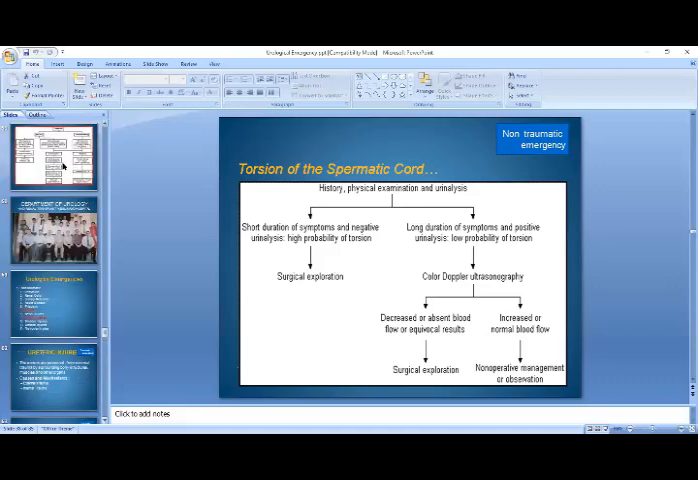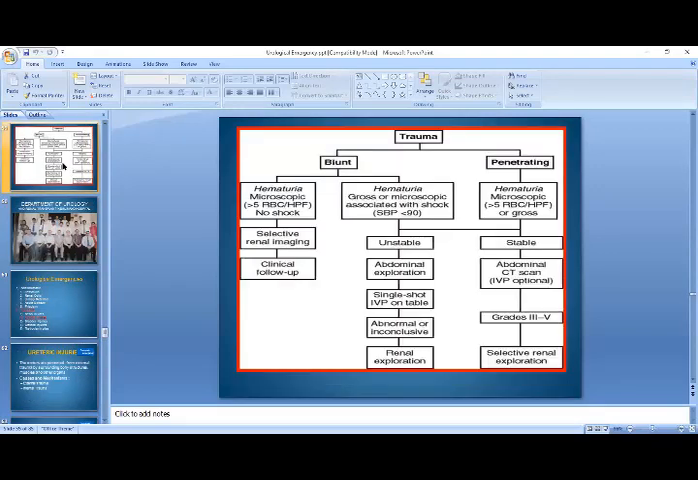Let's again briefly review the flow chart of renal trauma. Renal trauma can be divided into two broad categories, blunt and penetrating. In case of blunt injury, if there is microscopic hematuria and the patient is not in shock, then selective renal imaging can be done and clinical follow-up is required. Whereas if the patient has hematuria, gross or microscopic, associated with shock, the patient is unstable, then you will have to go for abdominal exploration. Single shot IVP should be done on the table, and if it's abnormal or inconclusive, then renal exploration should be done.